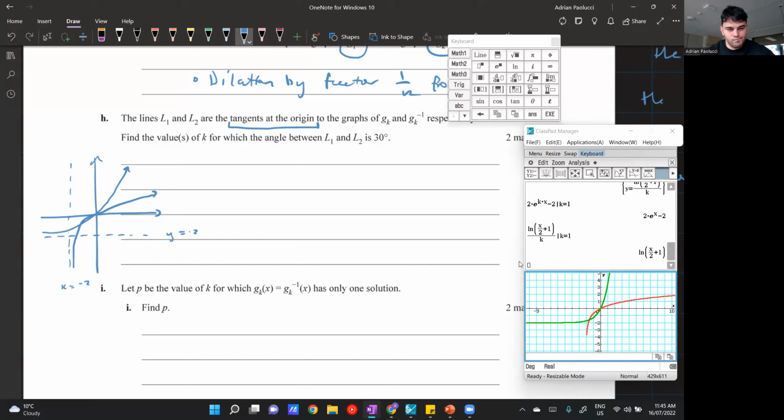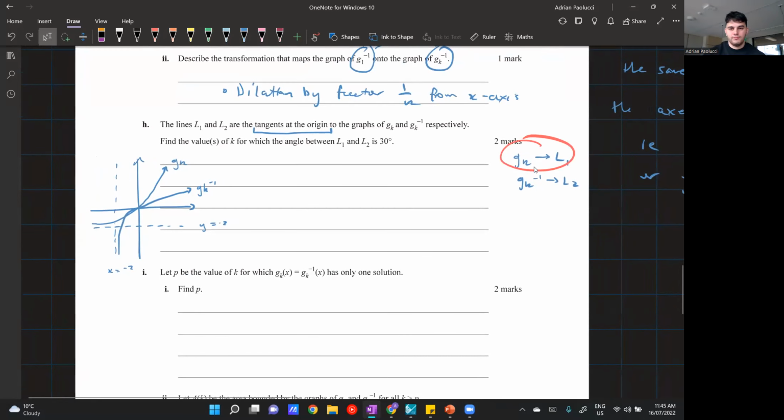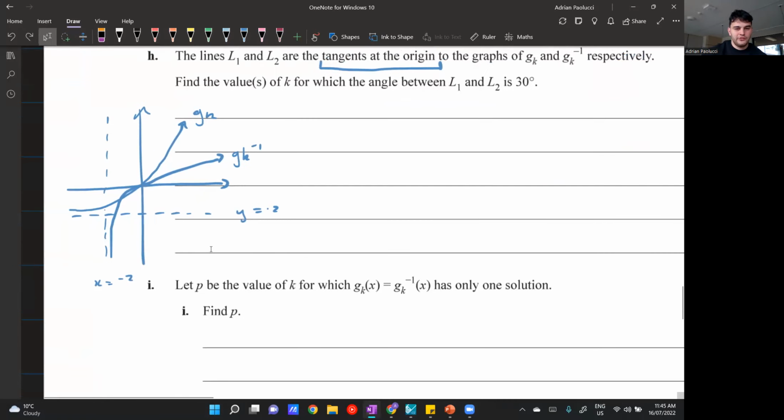So this would be GK, this would be GK inverse. Now, the tangents at the origin are the lines L1 and L2. So L1 corresponded to GK, as we can see there, also said in the question as well. So I'm just going to draw a rough tangent line there. So L1 is there, and then the other one is the tangent line of the other graph, which is like that. So L2.